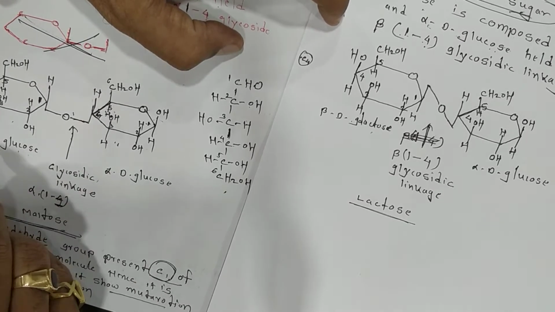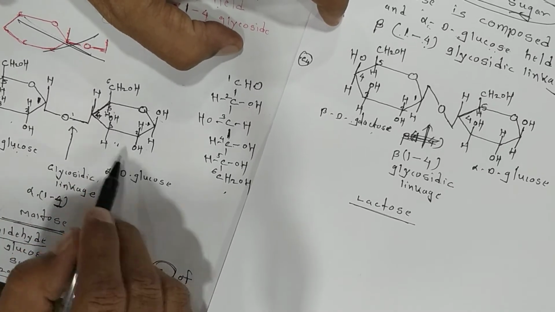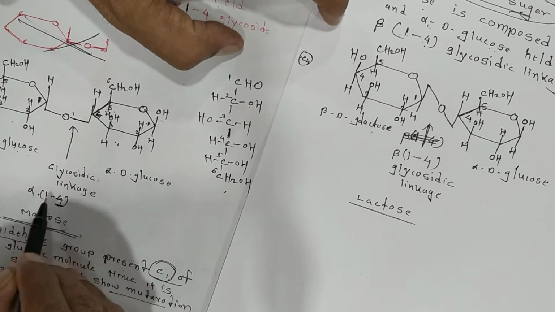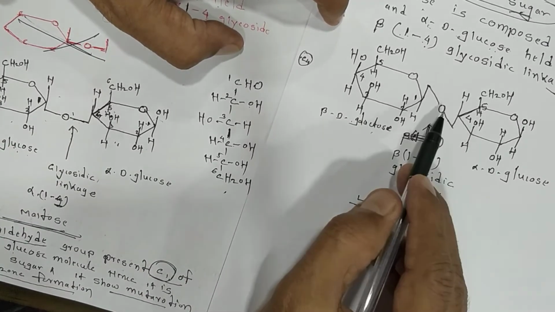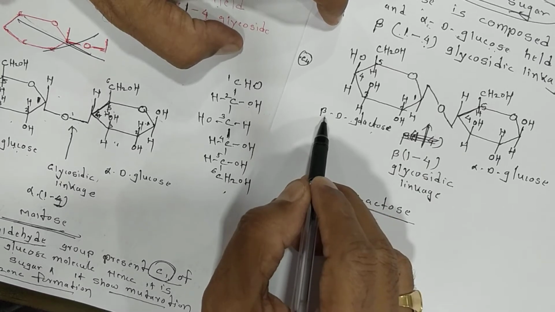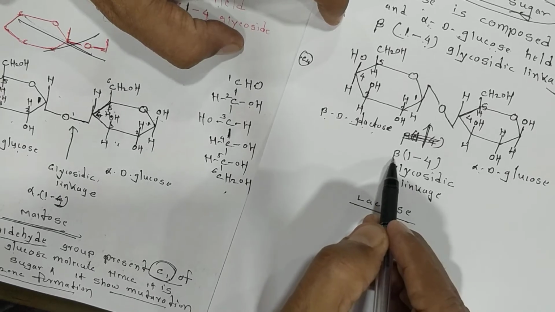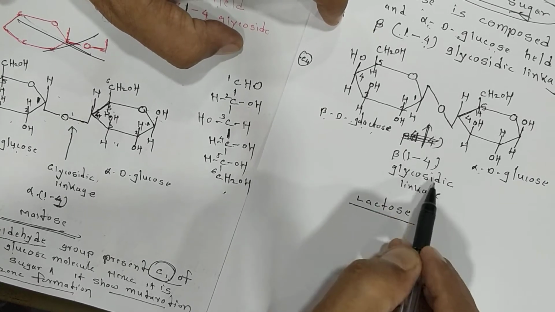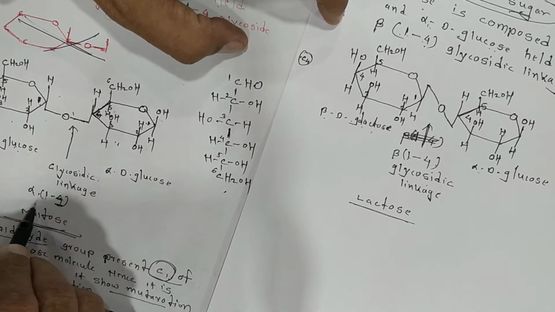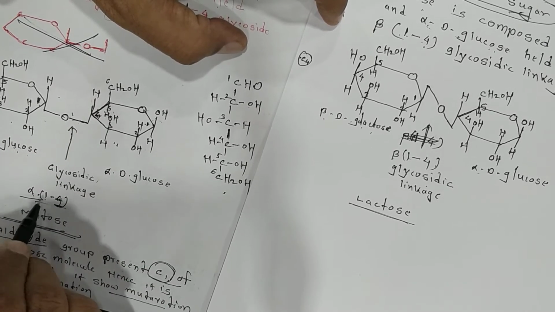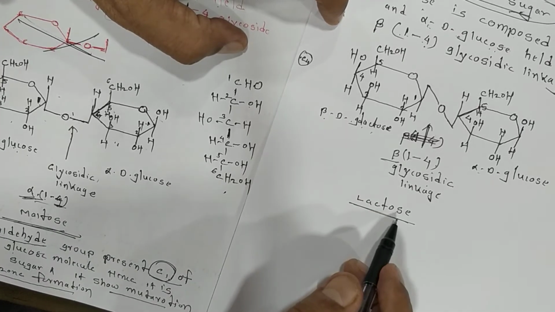Okay. See the alpha D glucose. Two molecules of monosaccharide joined together by a 1,4 alpha linkage is called maltose. Two different molecules, beta D galactose and alpha D glucose, joined together by a beta 1,4 glycosidic linkage. Here that is maltose with a 1,4 alpha linkage. See the difference between the beta and the alpha linkage. Now okay, do you understand?